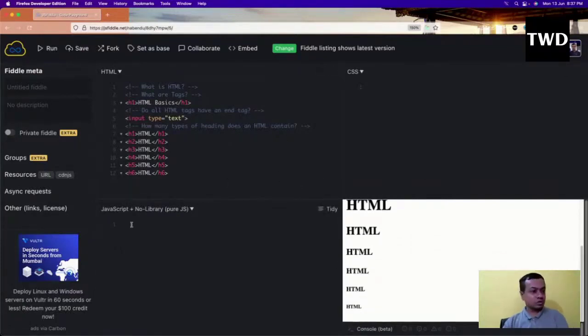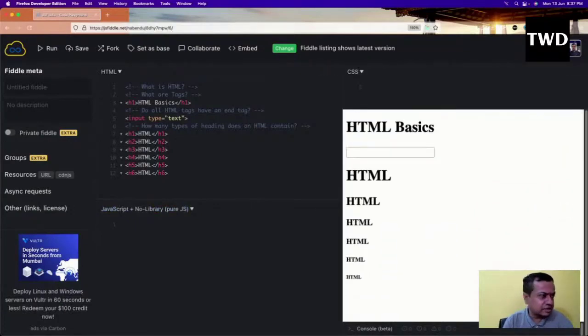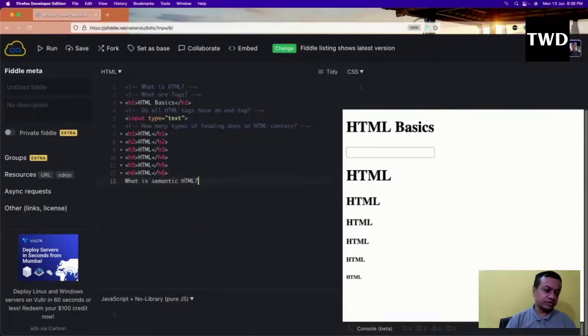Now, one of the very important questions. They won't ask many questions in HTML; much of the questions will be asked in CSS only. I think this is the only important question in HTML, because the rest are very easy and you should know those things. I can make it down here, because we're not using JavaScript anymore. This is one of the most important questions in HTML: what is semantic HTML? This is something which most people don't know.